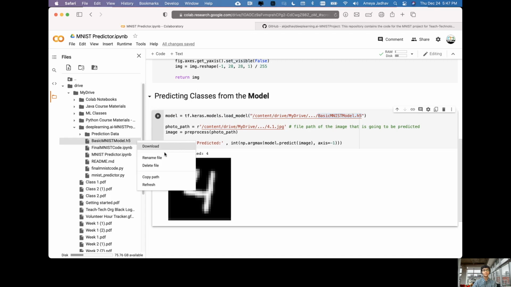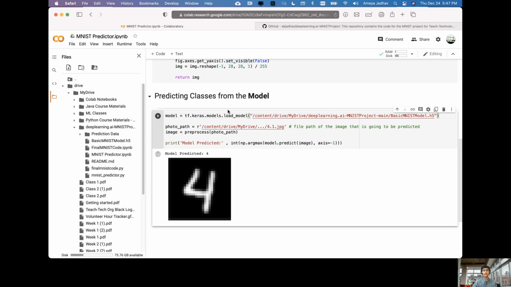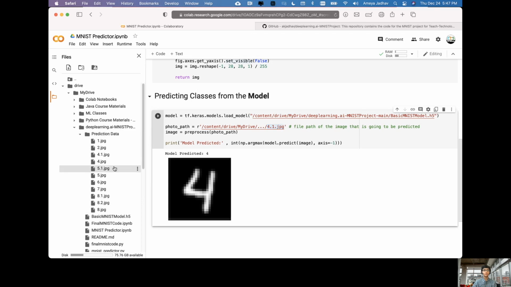We can press the three dots and press copy path. Now we'll paste this path here, and that line is all set. Next we'll move on to this path, and you can see it's 4.1.jpg. That's an image, and all the images are stored in the folder called prediction data. If we open up that folder, you'll see 4.1.jpg located right here. We'll press the three dots, press copy path, and paste the path in this one. So now this code block is all set and we can go ahead and run it.